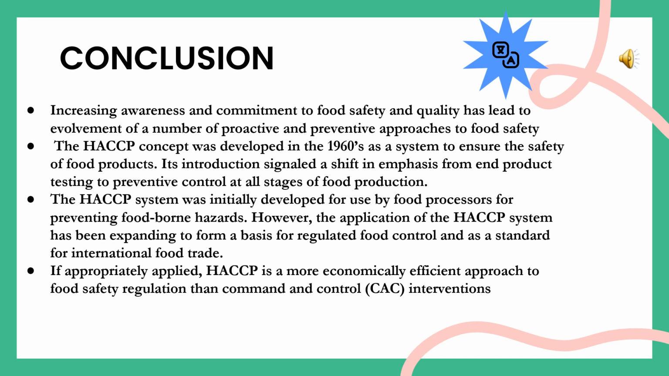The HACCP system was initially developed for use by food processors for preventing foodborne disease. However, the application of the HACCP system has been expanded to form a basis for regulated food control and a standard for international food trade. If properly applied, HACCP is a more economically efficient approach to food safety regulation than command and control interventions.